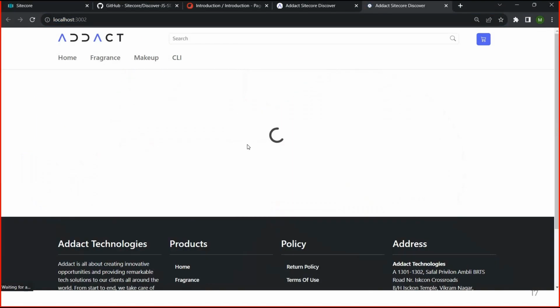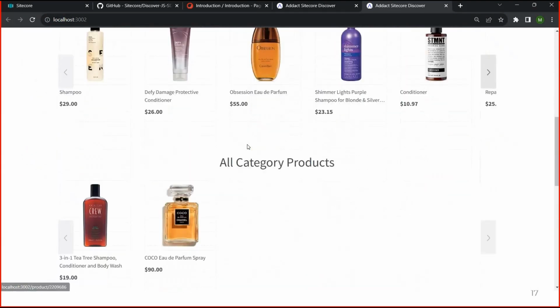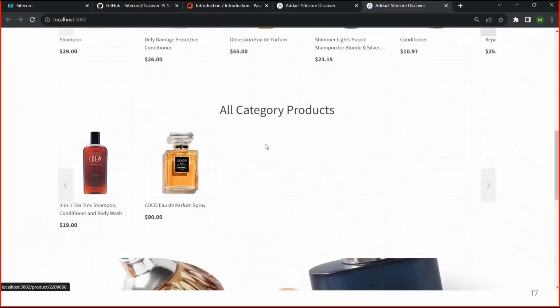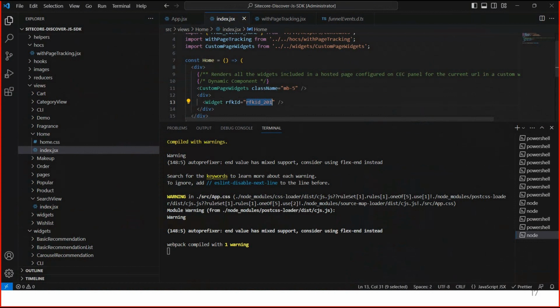Let me refresh this. See, these 3 are coming dynamically from CSC, and after that I have added one banner component, which I already created in my widget section. This way we can assign static components and dynamic components.